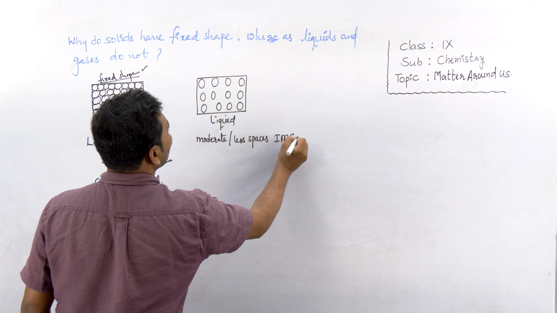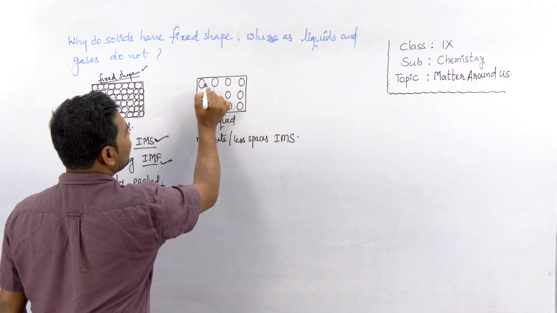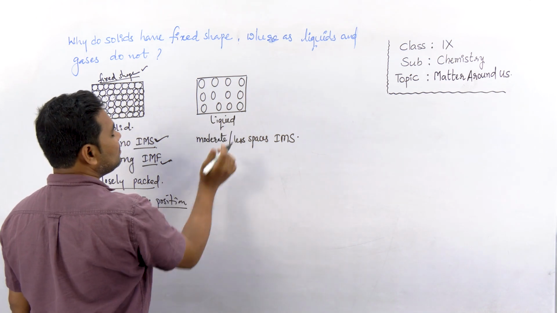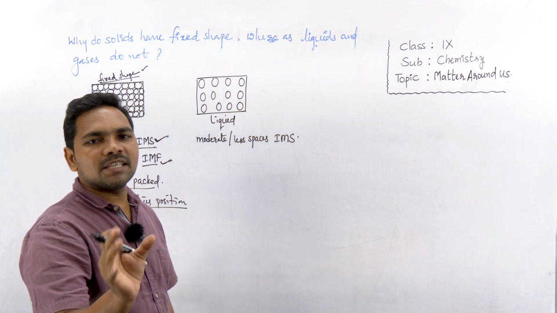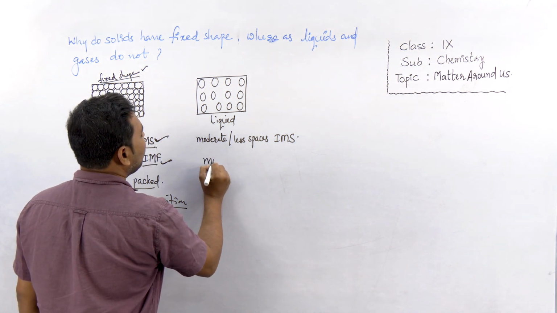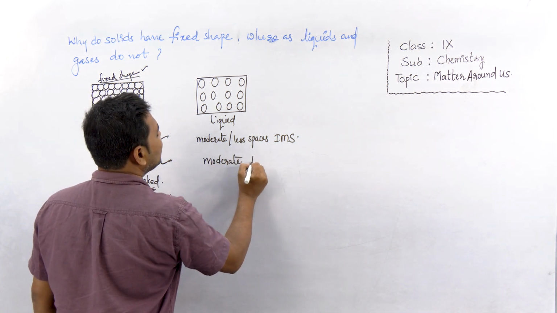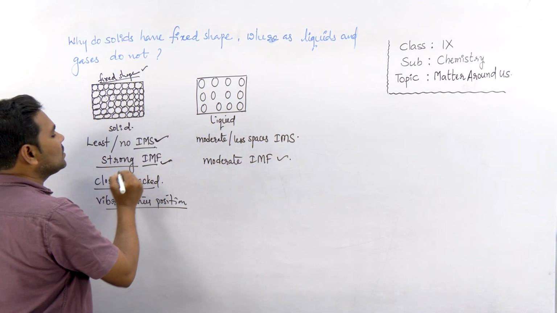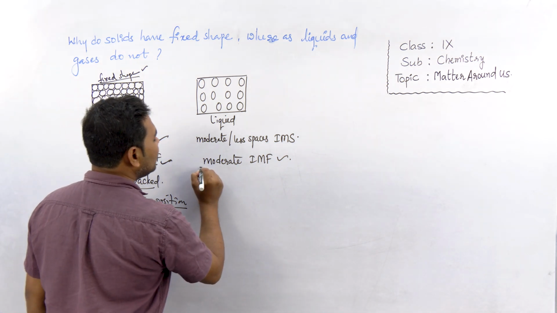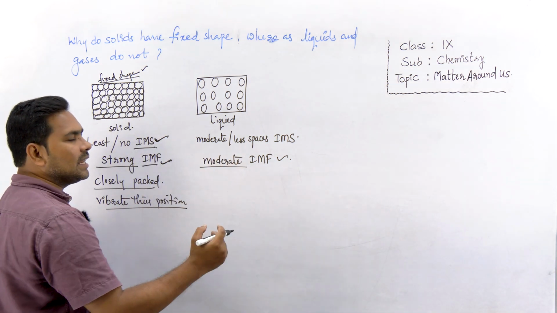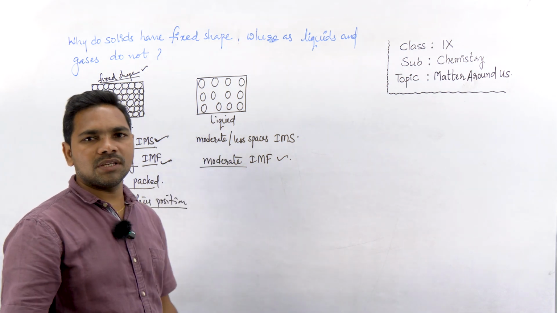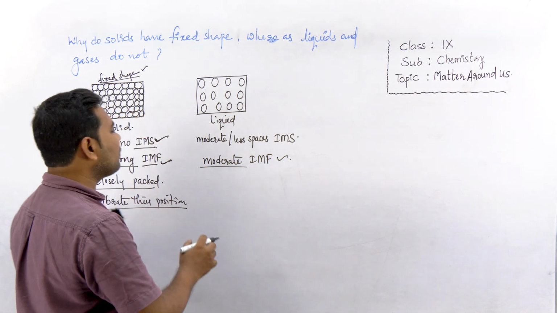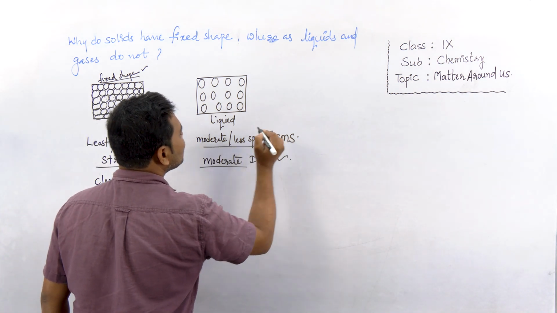Those spaces, we say intermolecular spaces, are present between them. You can see the gaps between particles of liquids. Why are fewer spaces present? Because moderate intermolecular forces are present, whereas in the case of solids the attraction forces are very strong. Compared to solids, the attraction force in liquids is a little less, and because of less attraction forces, particles can move from each other, creating some spaces between them.